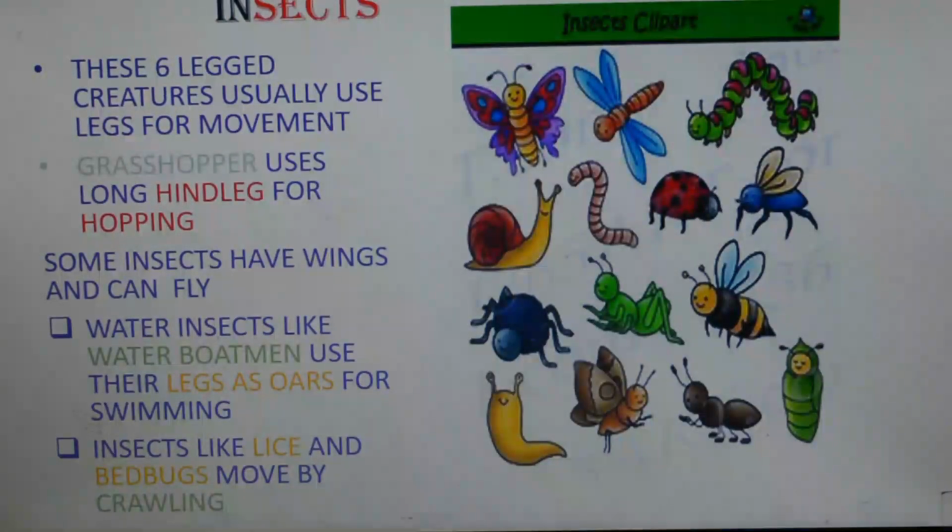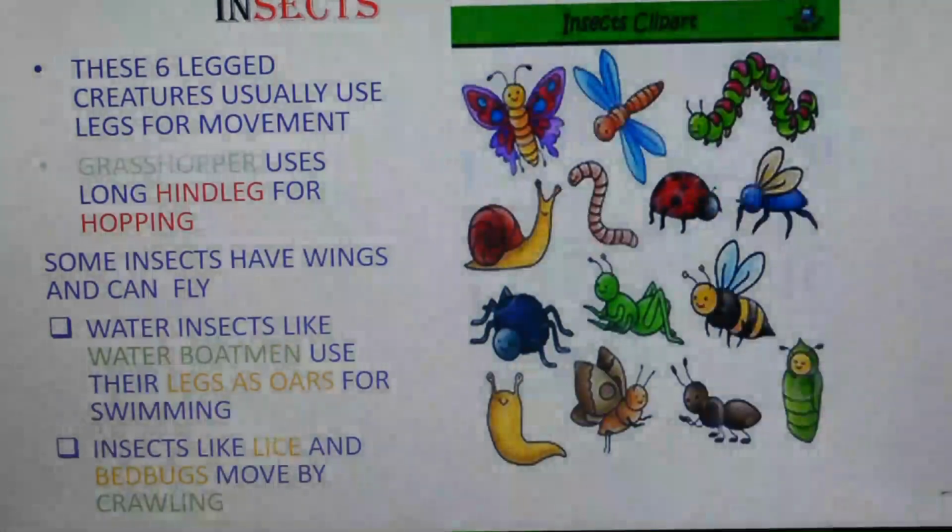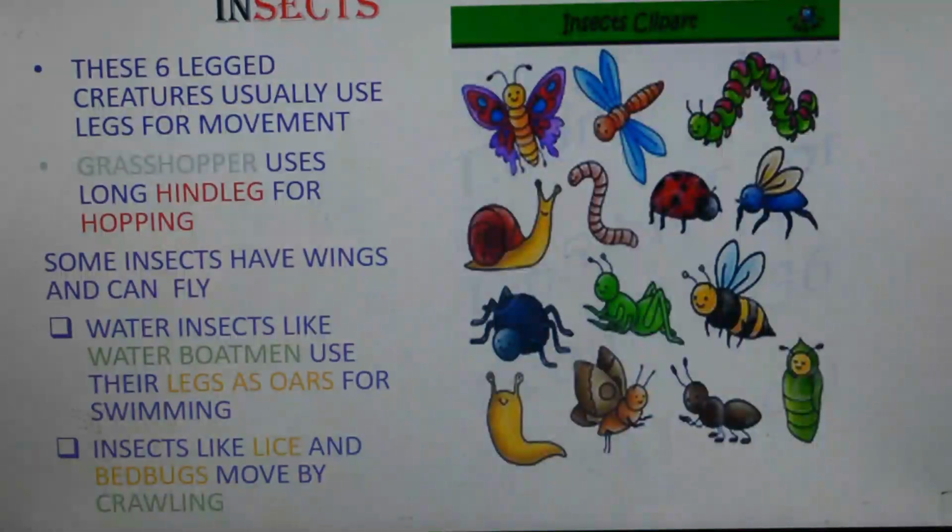Now we have insects like lice and bed bugs. Lice is what is seen on your hair, on your scalp. Slowly it will move, and we normally say they crawl. Insects such as lice and bed bugs crawl. They cannot fly, but they can crawl. But some insects like butterflies and honeybees can fly because they have wings.